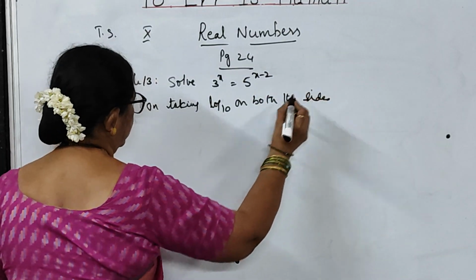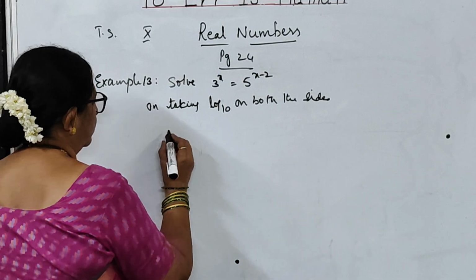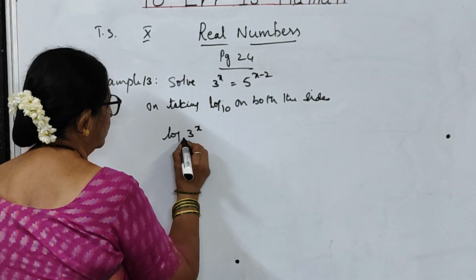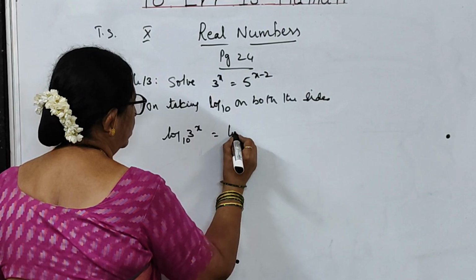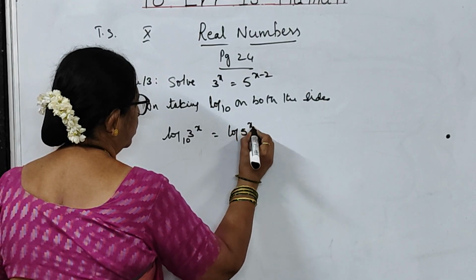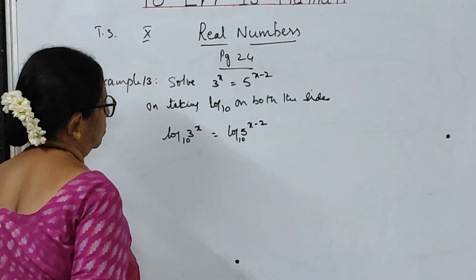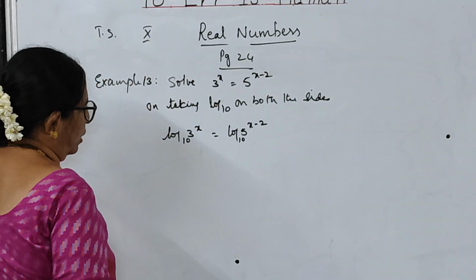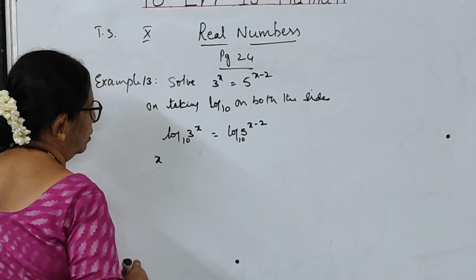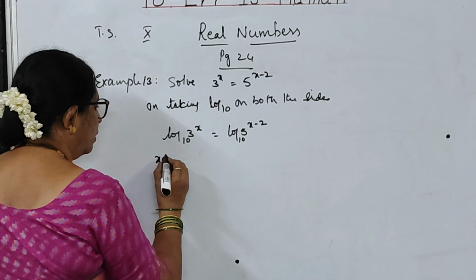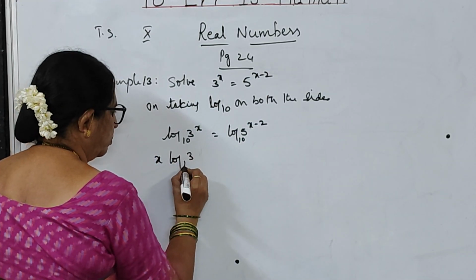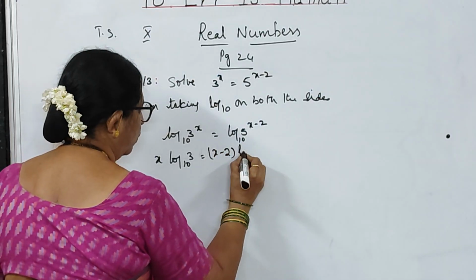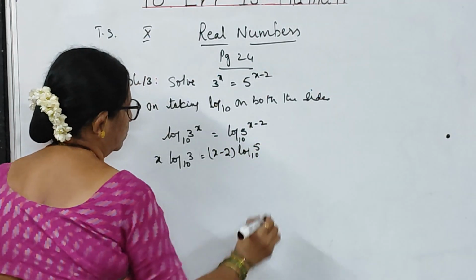What am I doing? I am using the property of logarithms. So log 3 to the power of x to the base 10 is equal to log 5 to the power of x minus 2 to the base 10. Okay, children. So here, this can also be written as x log 3 to the base 10 is equal to x minus 2 log 5 to the base 10.